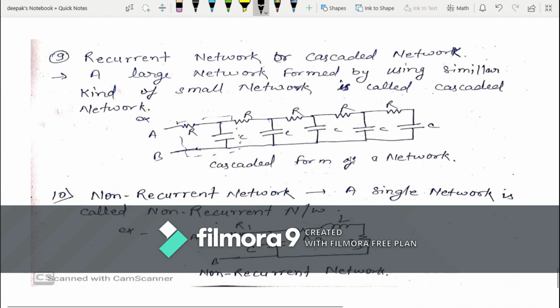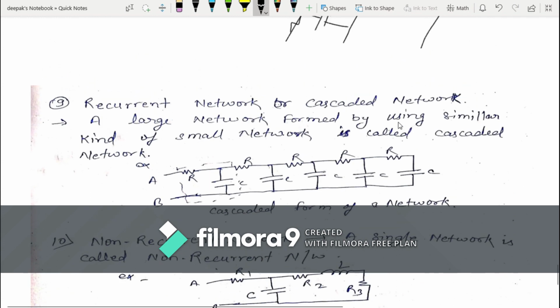Okay. Now coming to the next classification, recurrent network or cascaded network. So what is this? A large network formed by using similar kinds of small networks is called a cascaded network. Here we can see in this diagram that this is the repeated form. This long circuit is a repeated form of this small circuit. Here also and here also. So you can say that this large network is made by small networks like this.